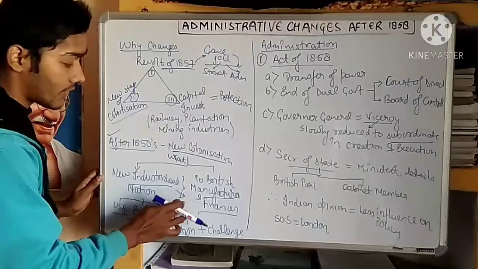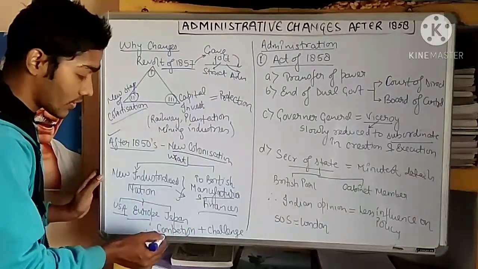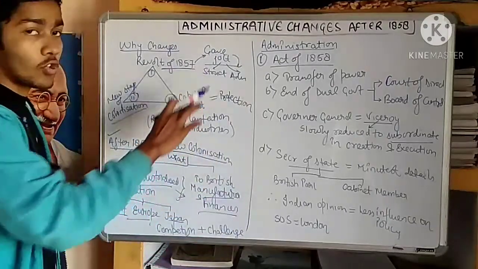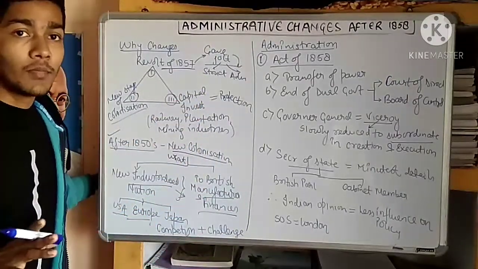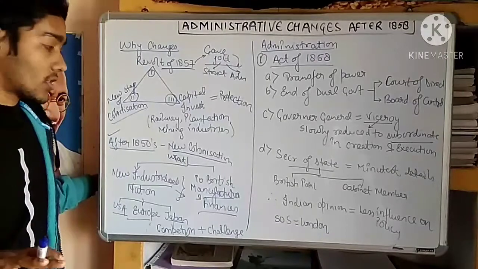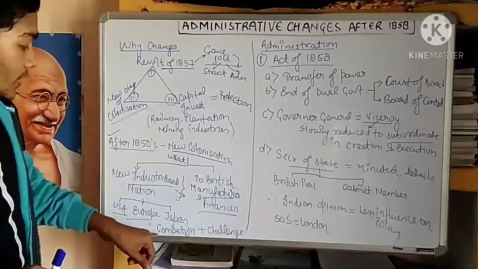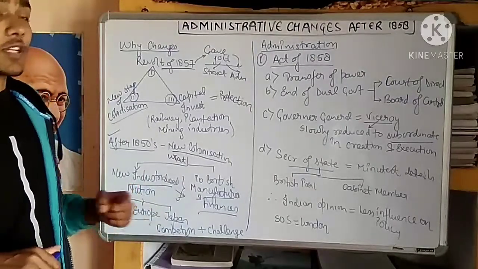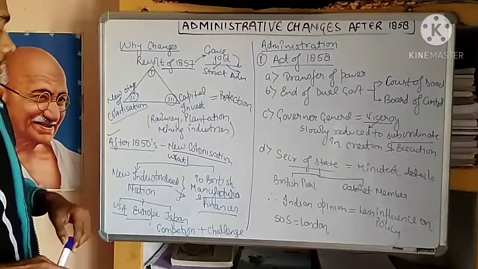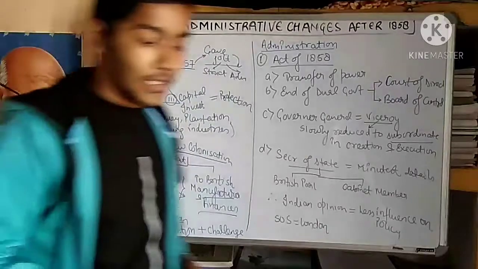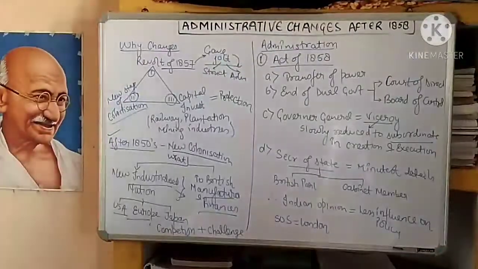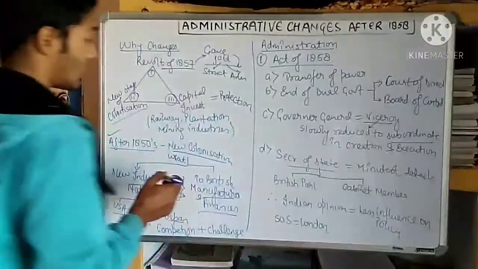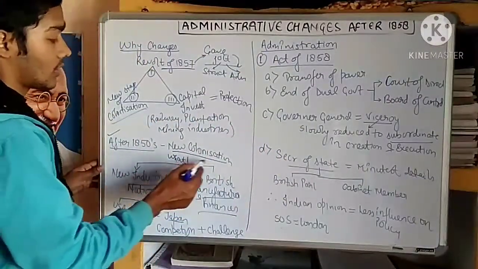Because of this competition and challenge, the Britishers thought that there must be some problem, so we have to change our administration. Because of this competition and challenge, they changed their administration in India. So this was the second reason. This was the new colonization.